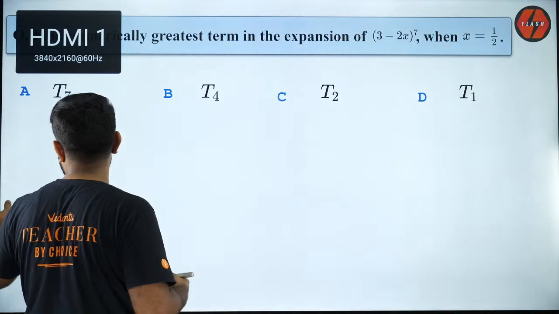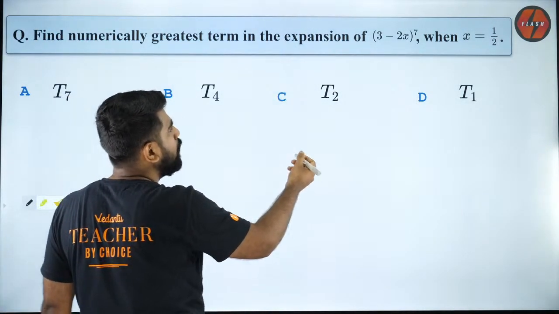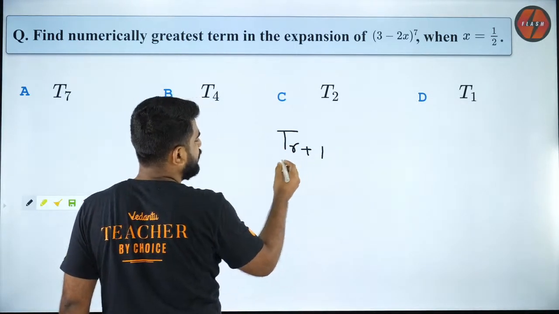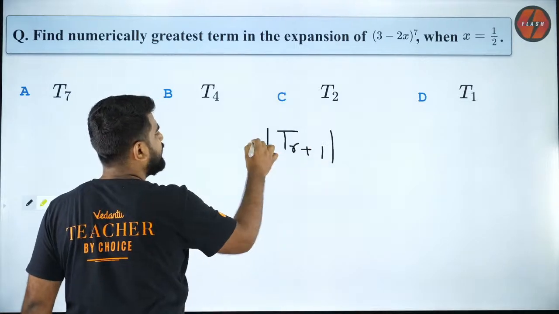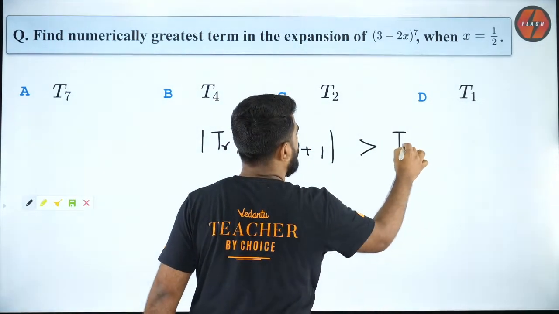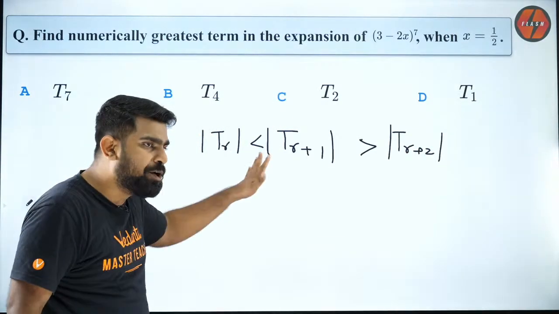So let's see how to do that. First of all, I have to write TR plus 1 is going to be greater than modulus of TR, and greater than modulus of TR plus 2. But this is a very lengthy approach. I don't want to do that.